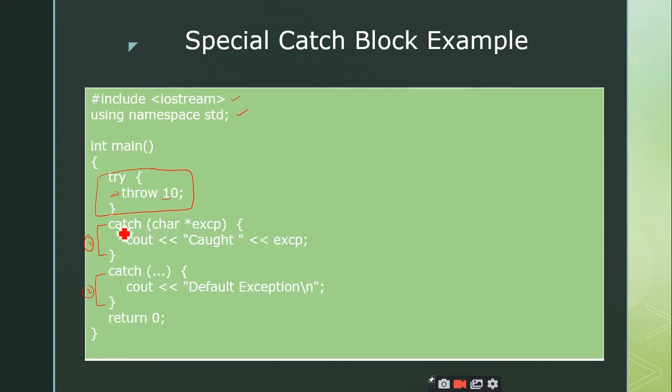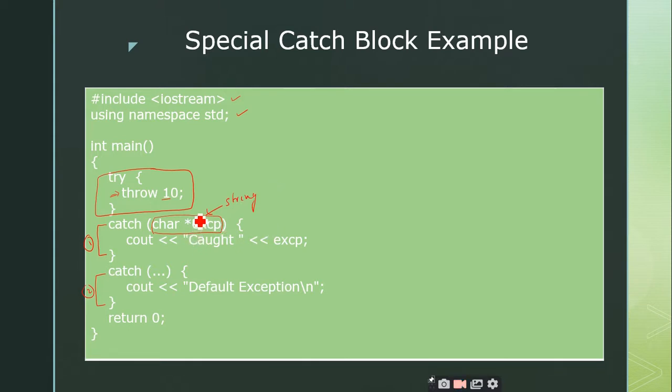Coming back to our example, we have 2 catch blocks, catch block 1 and catch block 2. Catch block 1 has one parameter. Can anybody tell me what is the data type of this parameter? Character, sir. It's not a character, right? It is a character pointer. That means it can hold a string.